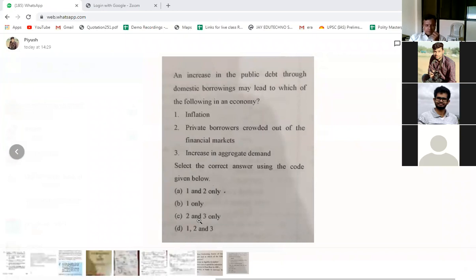हाँ, तो आंसर शुड बी either 2 and 3 only or 1, 2, 3. Yeah, so 3 definitely there. That's what. Yeah. Thank you, sir.